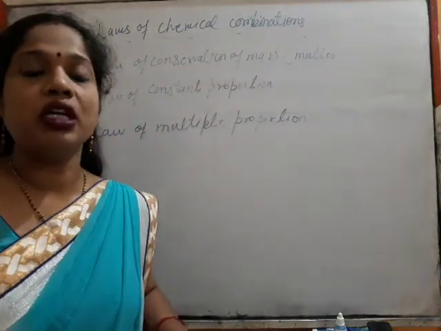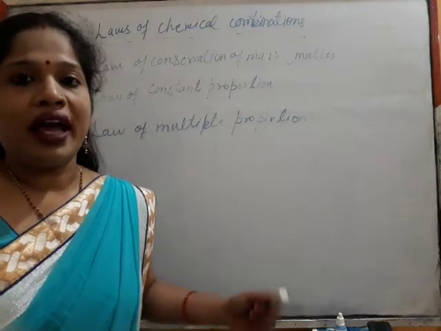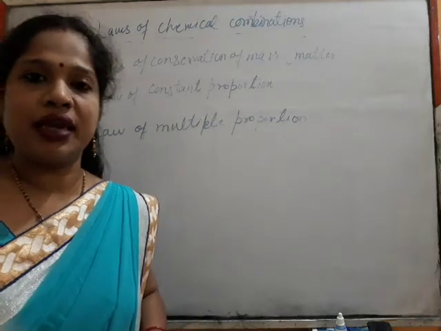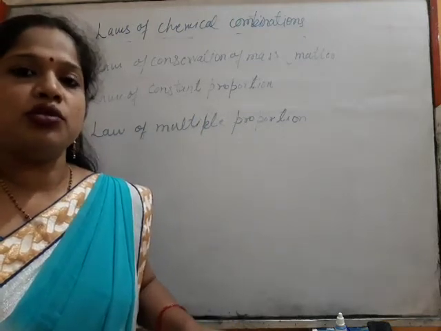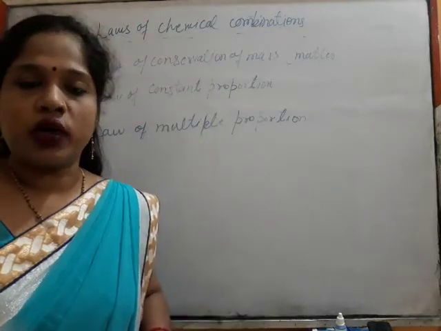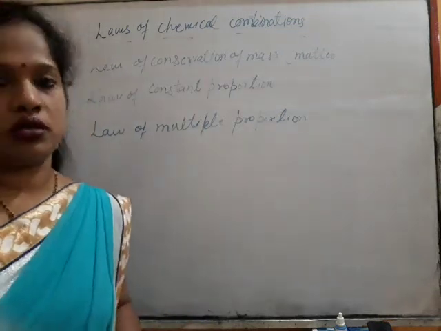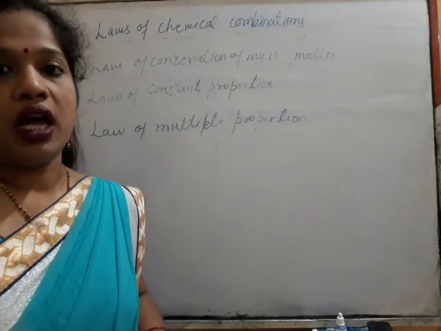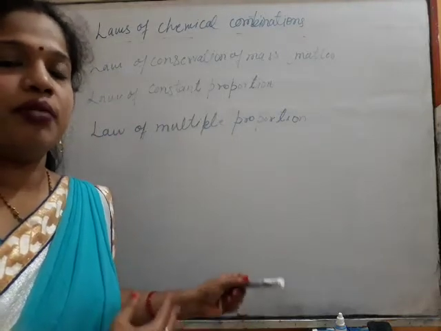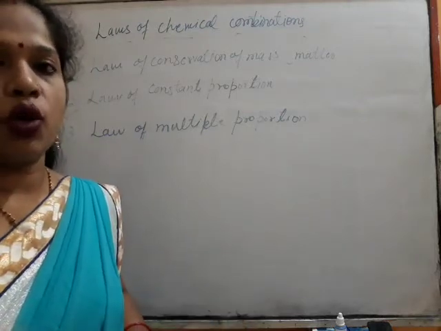Laws of chemical combinations. Students, as you know, atoms are the smallest unit which takes part in a chemical reaction. So atoms are the elements which combine during reactions to form the products. There are certain laws: how do they combine? What are the rules to combine? The laws of chemical combinations are the basis of modern chemistry.